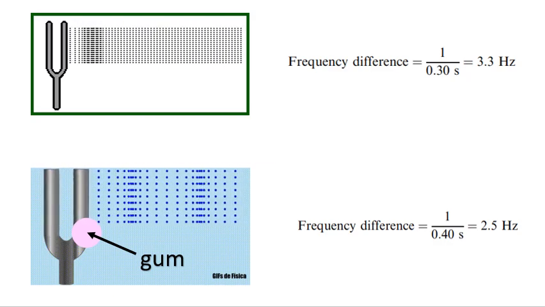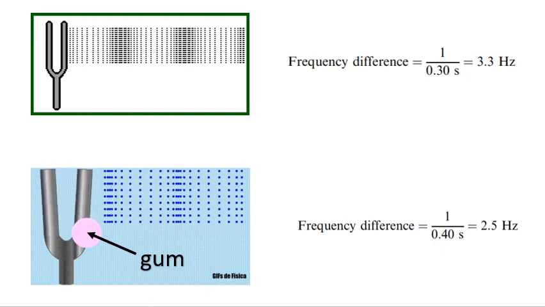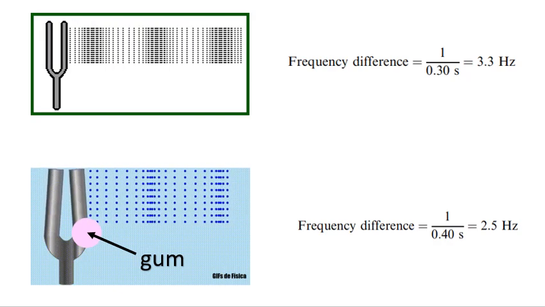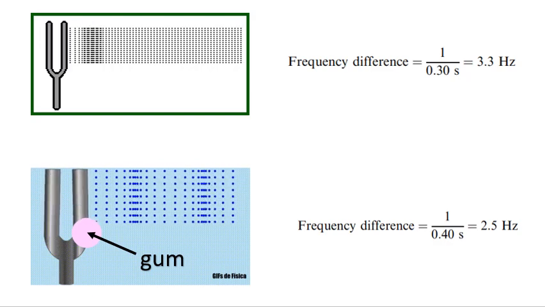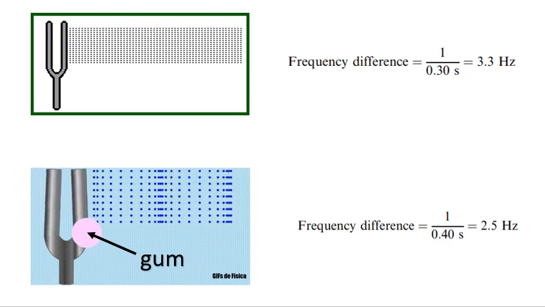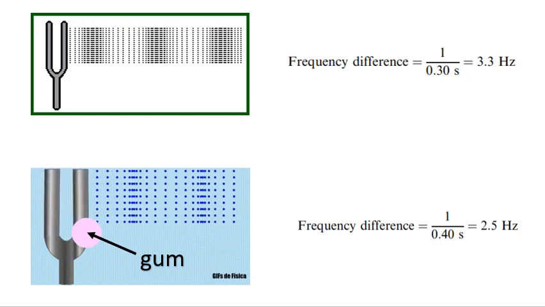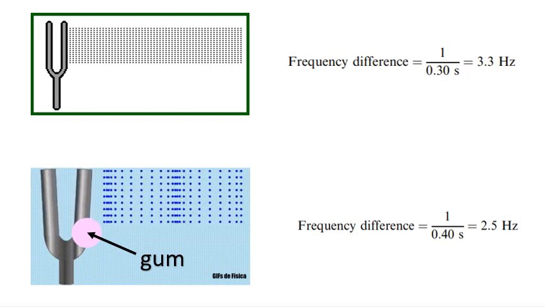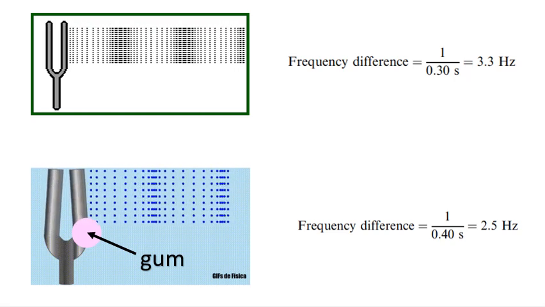The second tuning fork will only beat 1 vibration in every 0.4 of a second, giving us 2.5 Hertz. So by adding the gum to the prong of the second tuning fork, this increases the mass of the tuning fork, and therefore will produce the lower frequency.